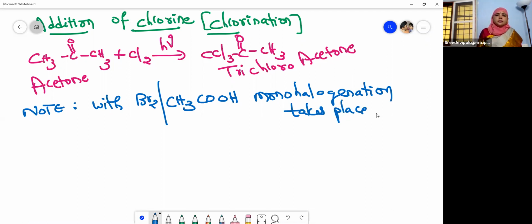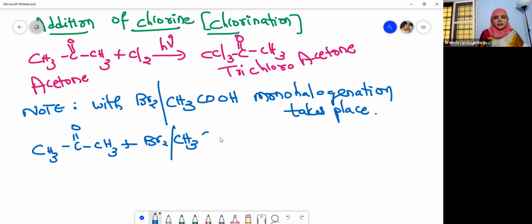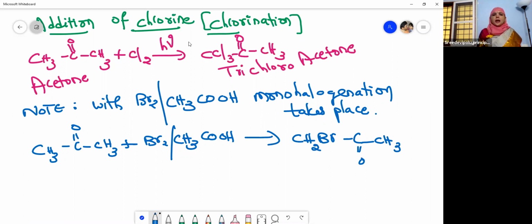So please remember this. Then you will get CH2BrCOCH3. That also I will write. CH3COCH3. Mono means how many? 1. If this reaction takes place in the presence of bromine and acetic acid, what do you get, children? Only one hydrogen will be replaced. Like this, you will get CH2BrCOCH3, monobromoacetone. Understood? This is trichloroacetone and this is monobromoacetone. Means monohalogenation.